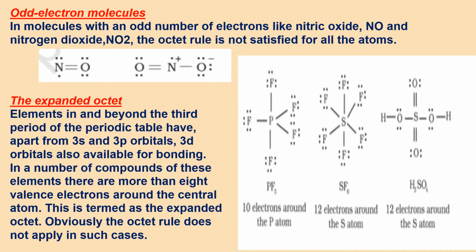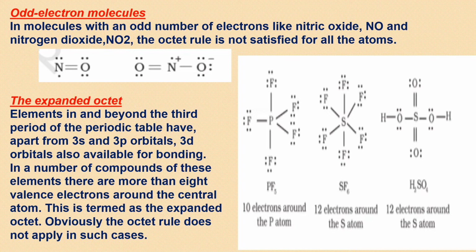The next is odd electron molecules. They also exist. Odd electron means when you count the total number of valence electrons of the atoms in the molecule, the total comes out to be an odd number. And whenever you arrange the electrons around the central or other atoms, it has to be a bond pair or lone pair. It is always a pair.